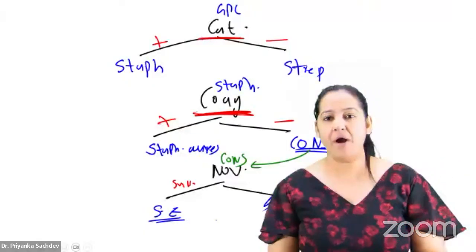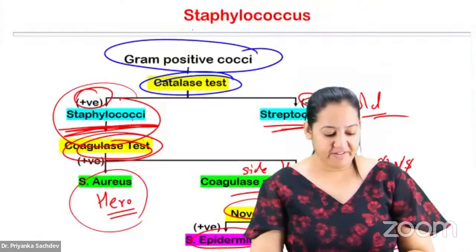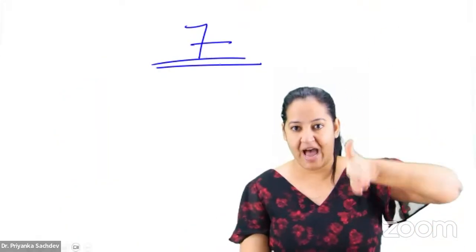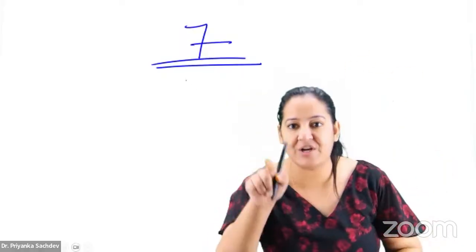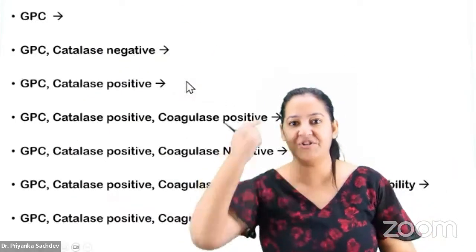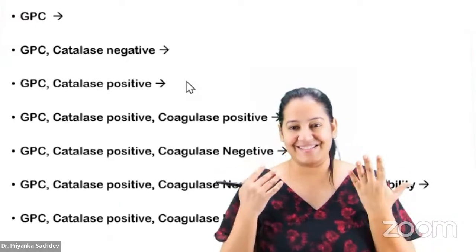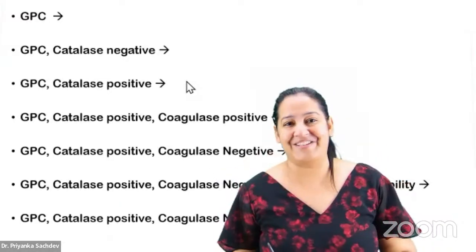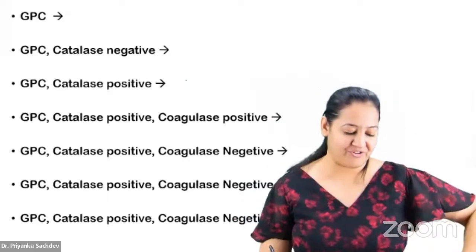If you got this, I'm having 7 questions. Give me a thumbs up. Everyone give me a thumbs up. Let me ask you 7 questions in a sequence. I want 7 answers in a sequence right now. Please be prepared. The 7 questions are in front of you. These are basically the clues given in your question. Say the answer of the first question. Write it down in the chat box.